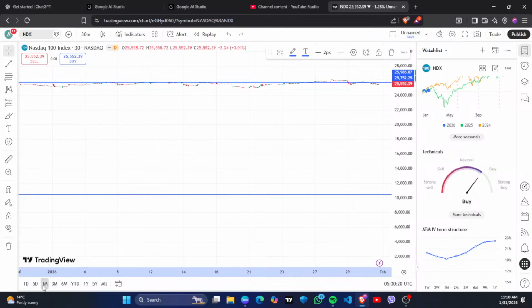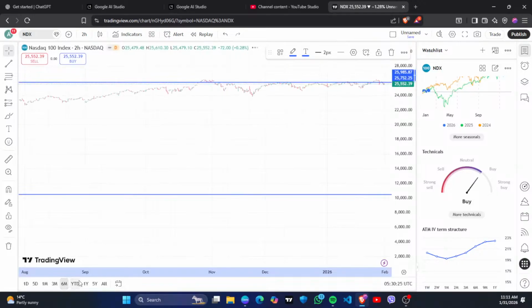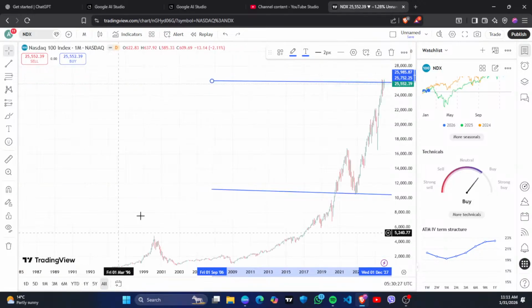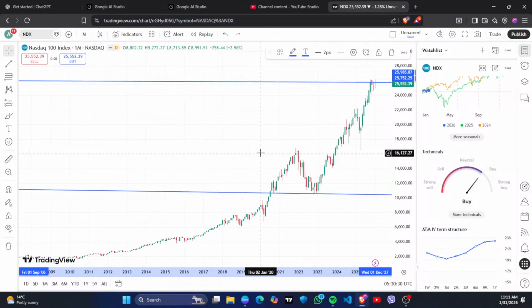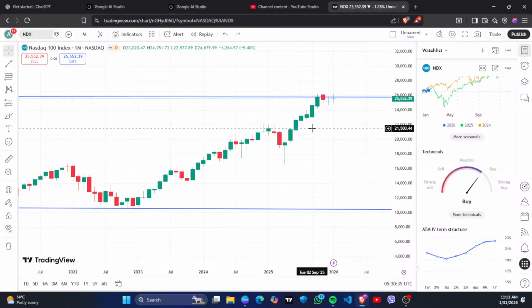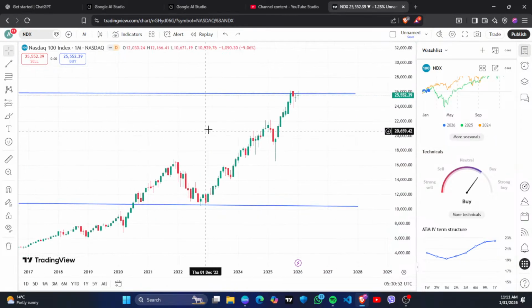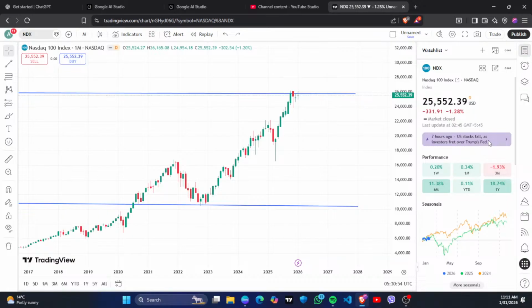But let's try to see this on the monthly candle. We cannot see it properly, so let's try the 6 month candle also, year to date. Now we are able to see the monthly candle. Here you can also see it is not falling as we had thought. So always be a positional trader. If you trade for 4, 5, or 6 months, there will be much more return, and if you trade it above, there will be quite a higher return also. Always be this kind of a trader so you can maximize your return.